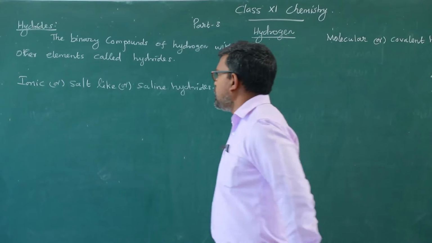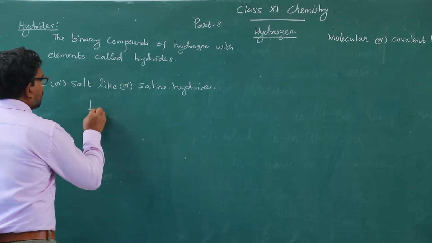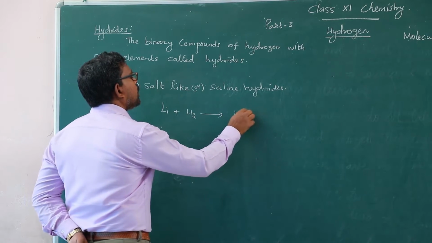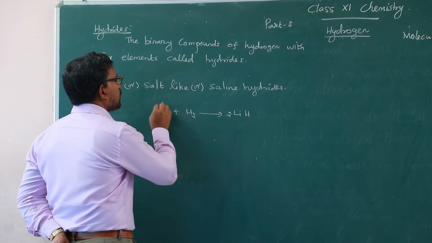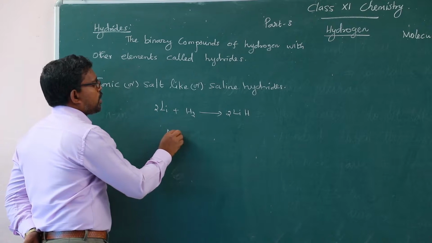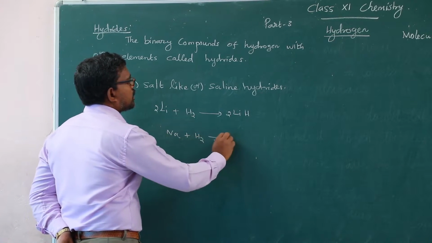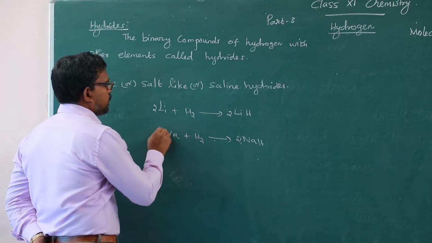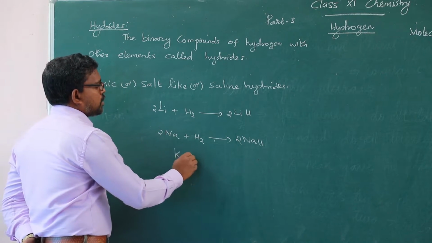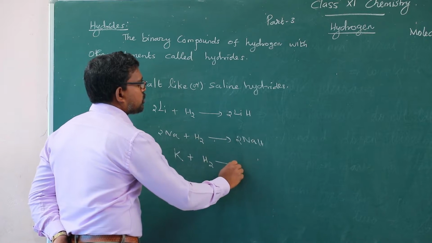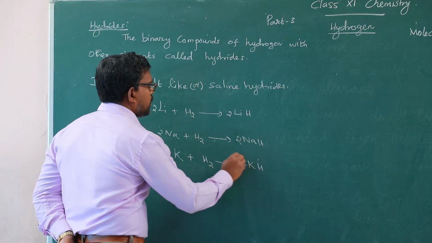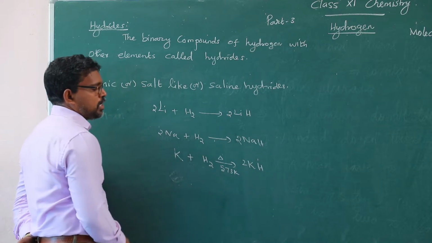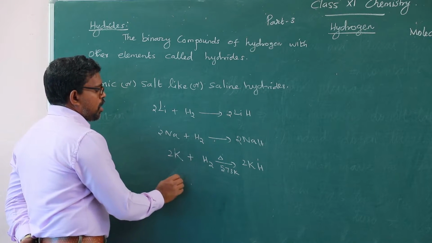For example, lithium readily reacts with hydrogen to form lithium hydride. Sodium reacts with hydrogen, gives sodium hydride. Potassium reacts with hydrogen, gives potassium hydride, heating at a temperature of approximately 573 Kelvin.